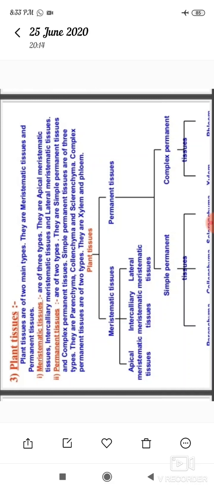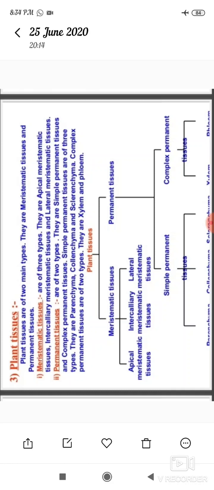Now let us see plant tissues one by one. There are two main types of plant tissue: meristematic tissue and permanent tissue. Meristematic tissue can again be classified into three types. Observe this chart: apical meristematic tissue, intercalary meristematic tissue and lateral meristematic tissue are the three types of meristematic tissue.